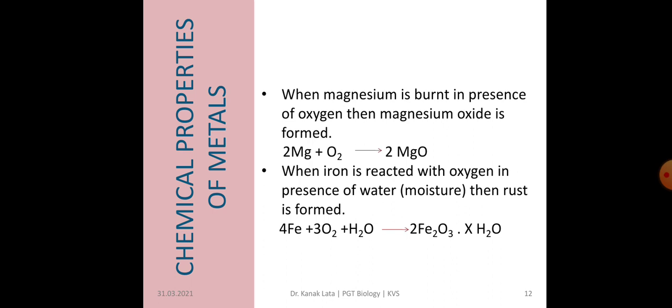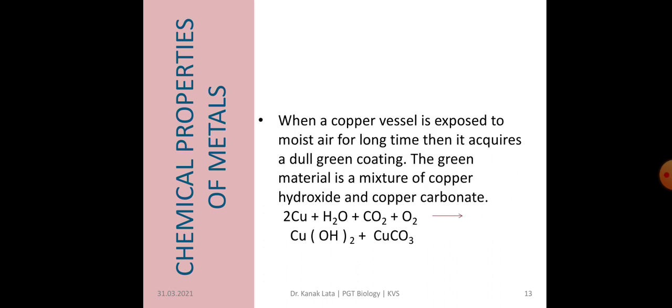When iron is heated with oxygen in the presence of water, meaning moisture should be there, then rust is formed. So iron plus oxygen plus water will form iron oxide combined with water. When a copper vessel is exposed to moist air, then after some time it looks green in color, or it forms a green coating over the copper vessel.